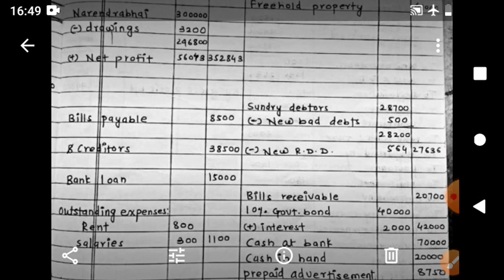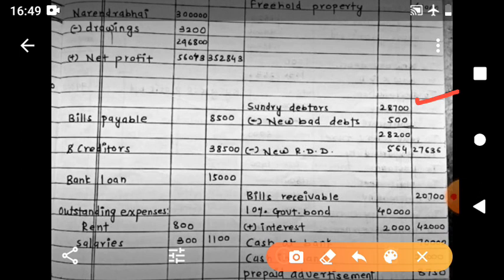As per trial balance, sundry debtors are rupees 28,700. Then we go for the fourth adjustment, and as per that adjustment, there are new bad debts of rupees 500. And on the revised figure of debtors 28,200, we have calculated new RDD at the rate of 2%. So 2% of 28,200 is 564. That's it. This is important.